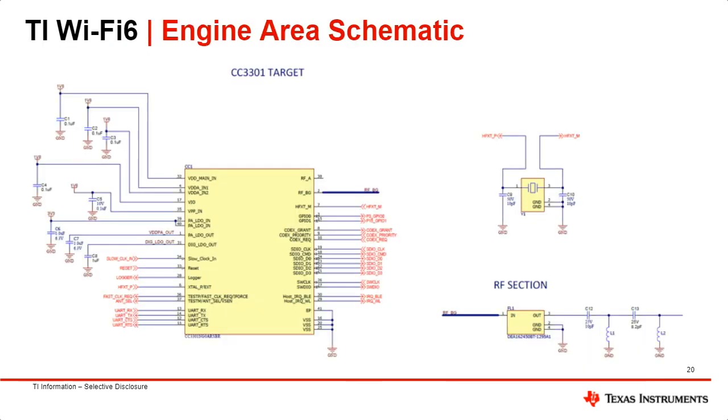The CC3301 is a simple and easy to use part. This is an example schematic of how the CC3301 could be used. To integrate the CC3301, only passives, a bandpass filter, and a 40 megahertz crystal are required. Then you only need to connect the enable pin, SDIO lines or SPI, and an IRQ pin to your MCU